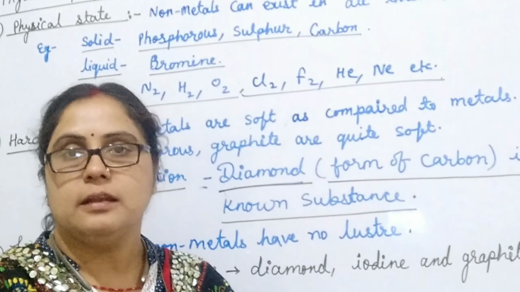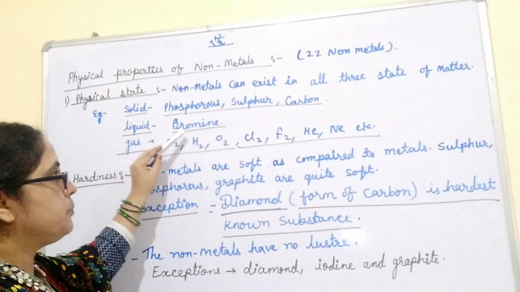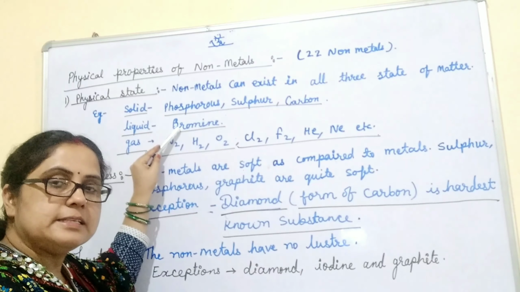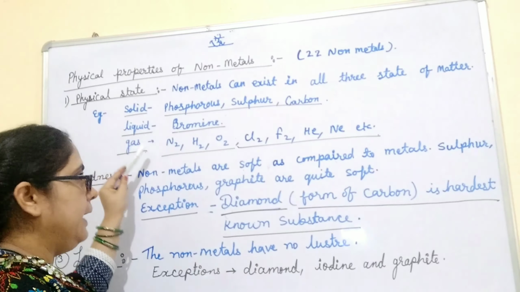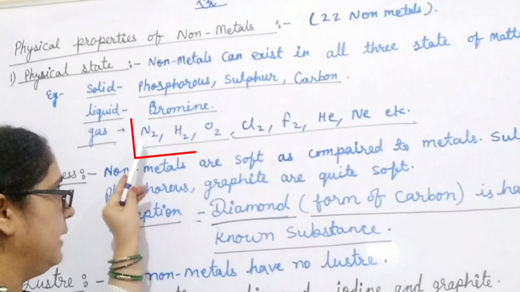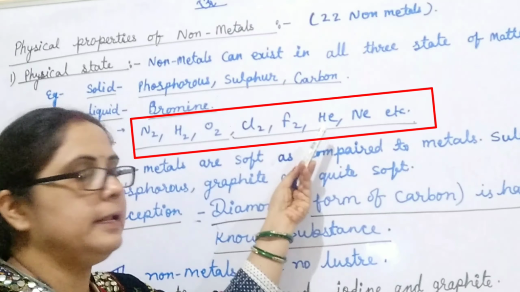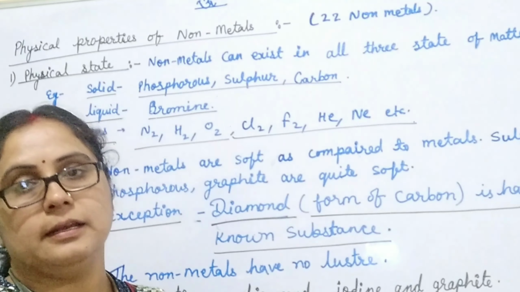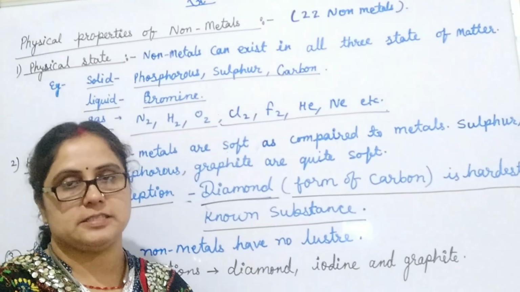While one nonmetal, bromine, exists in liquid state. And most of the nonmetals exist in gaseous state. For example, hydrogen, nitrogen, oxygen, chlorine, fluorine, helium, neon, argon. These nonmetals all exist in gaseous state.